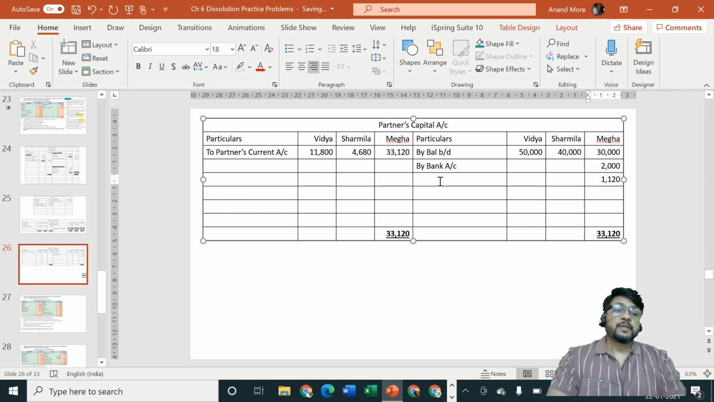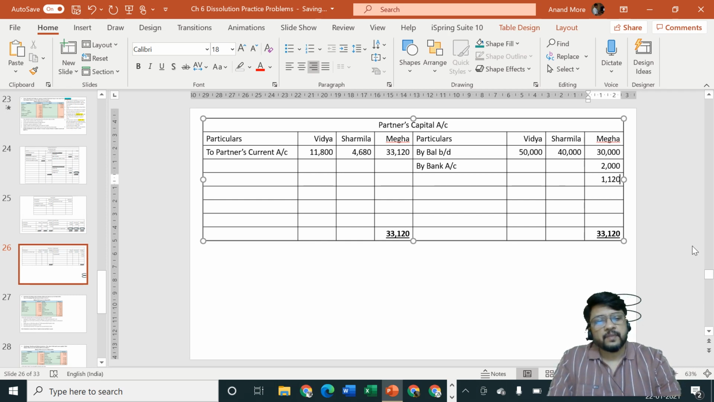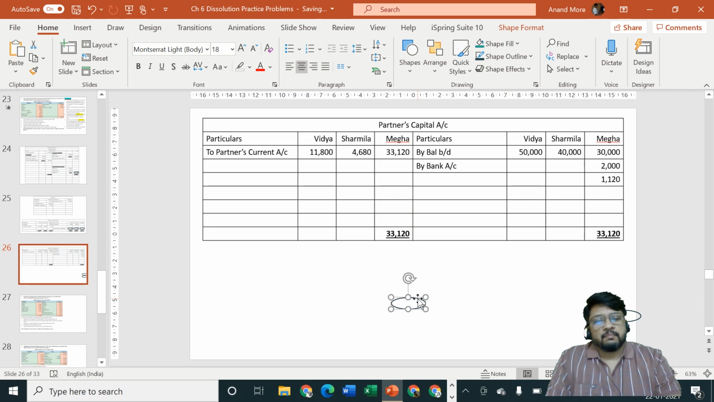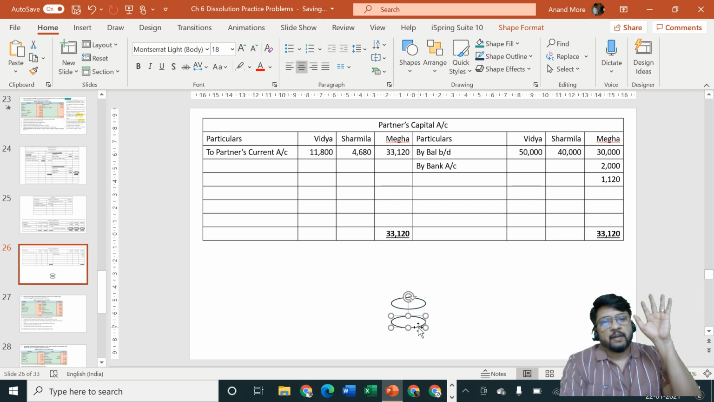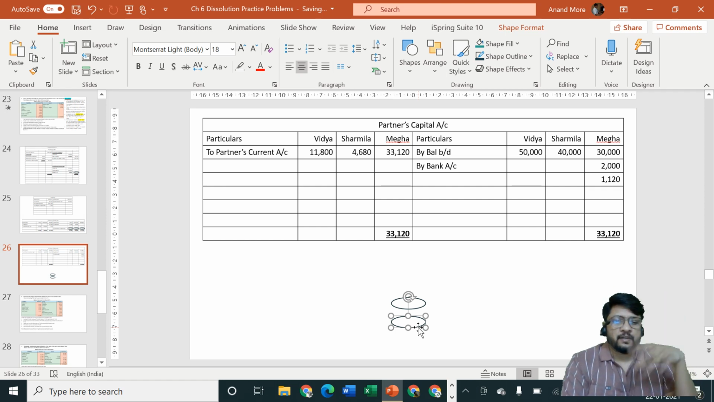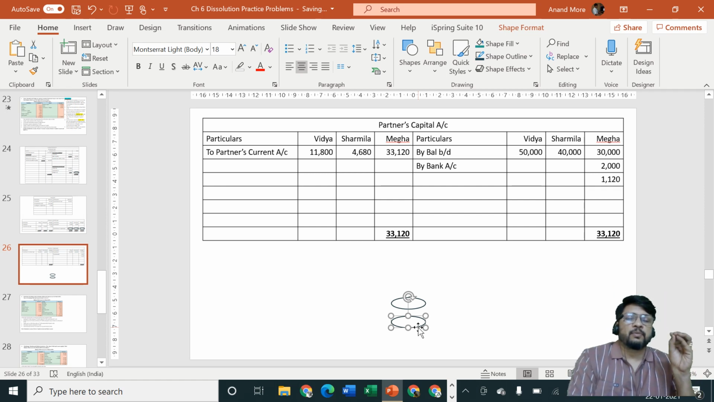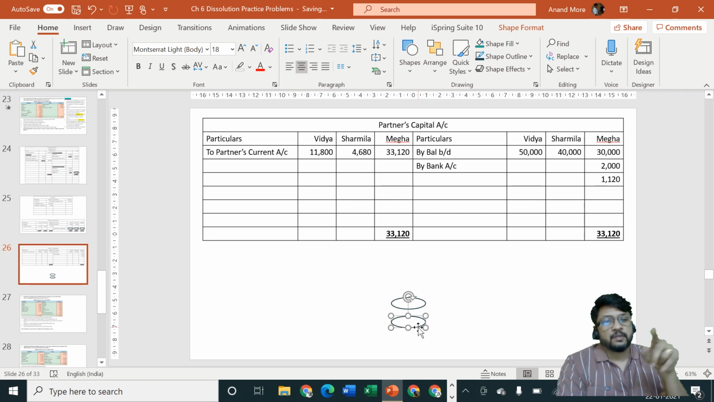Now what is this? This is called as deficiency of Megha. Megha is our debtor by rupees 33,120, but she was our creditor by rupees 30,000. So she was our net debtor by rupees 3,120, but she has been declared as insolvent. That means her assets are insufficient to pay off her liabilities. So all her assets are sold off, and whatever money which was available, that was paid off to different creditors. After paying different creditors, the remaining amount which is remaining in her private estate is only rupees 2,000. That is what we have received. Remaining 1120, Megha is telling sorry, she cannot pay.